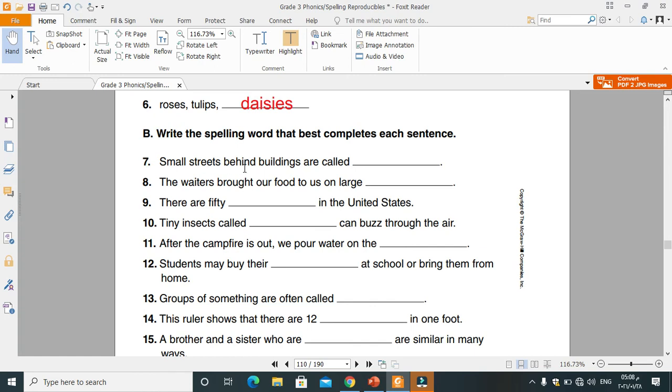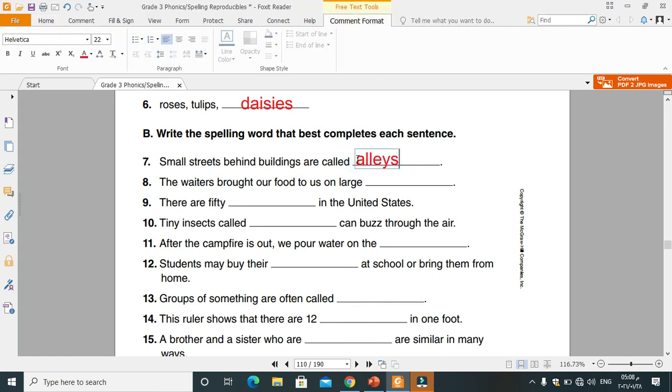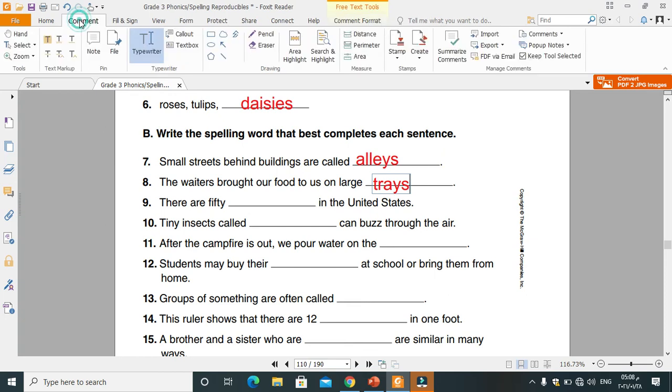Small streets behind buildings are called alleys. The waiters brought our food to us on large trays. There are 50 in the United States. 50 what? The answer is included in the line here. 50 states.